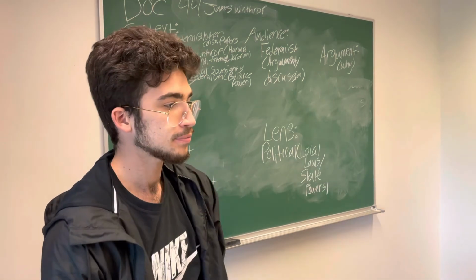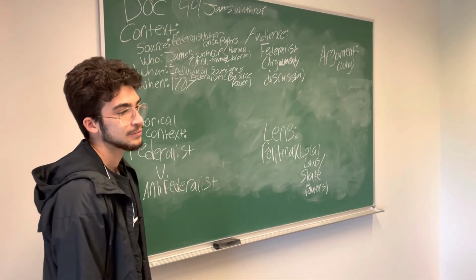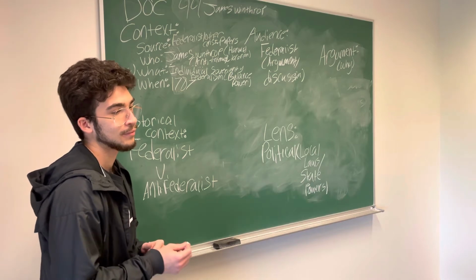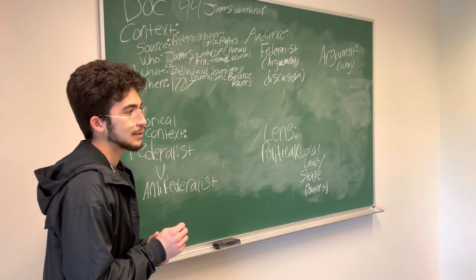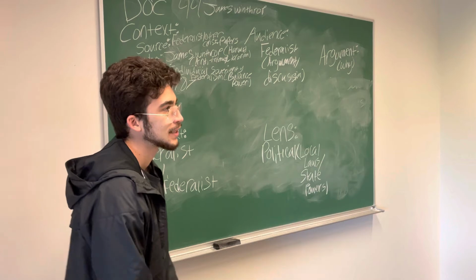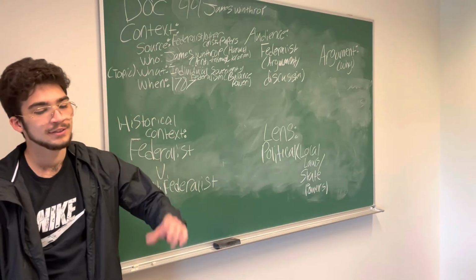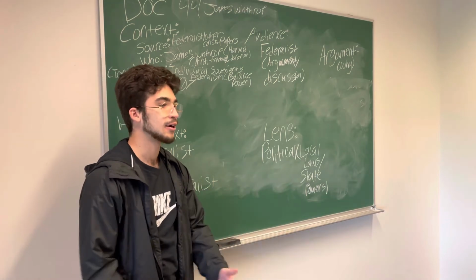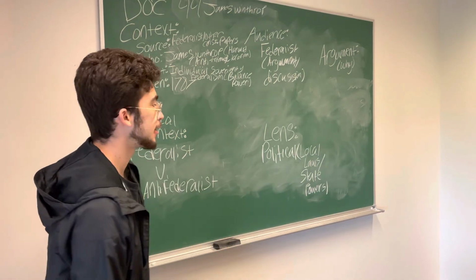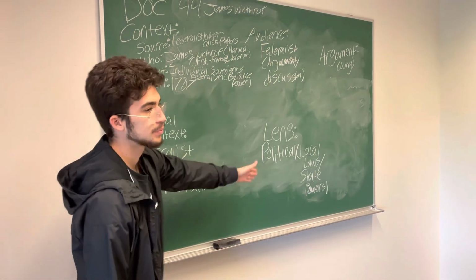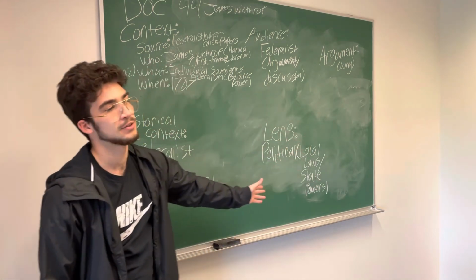Yes, Crystal? Would it also be social because it's of two groups, the Federalists and the Anti-Federalists, that are talking? No, only because the Federalists and Anti-Federalists are arguing politics. They're not arguing social lives. They're arguing how their lives are being affected by government, so it will always be associated with politics.